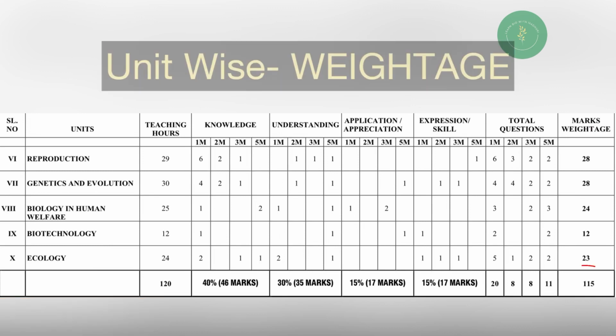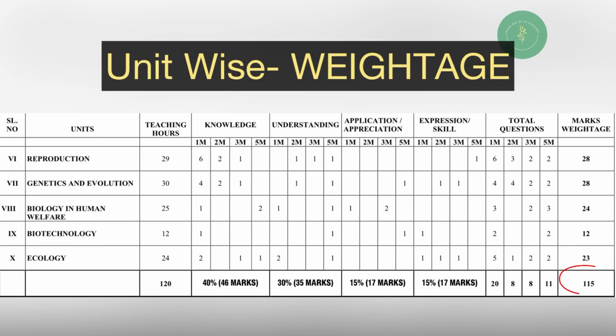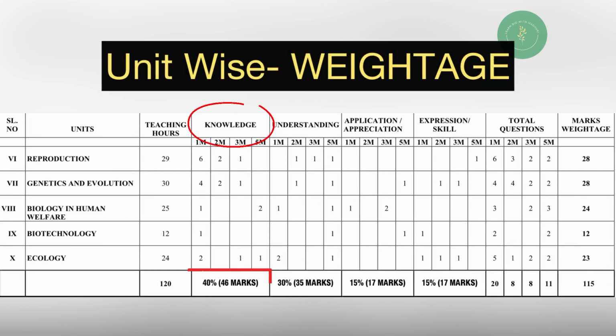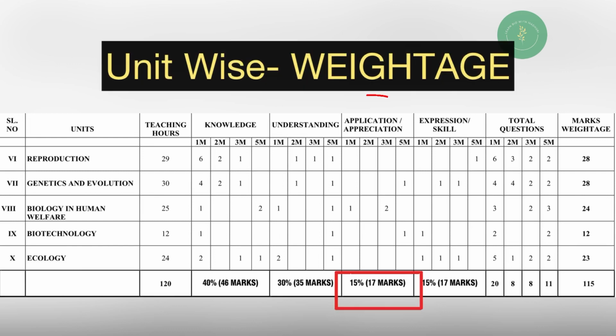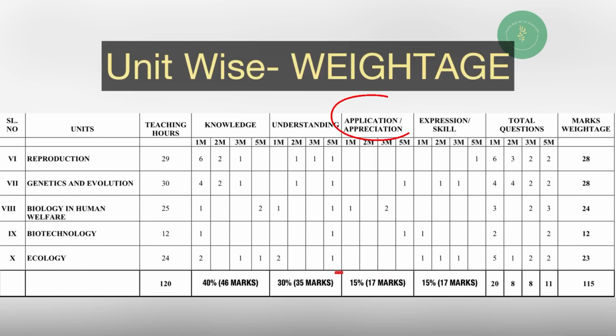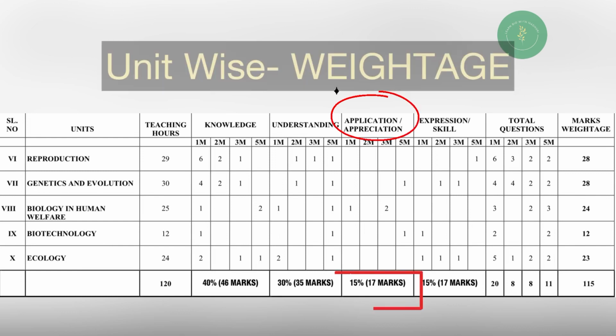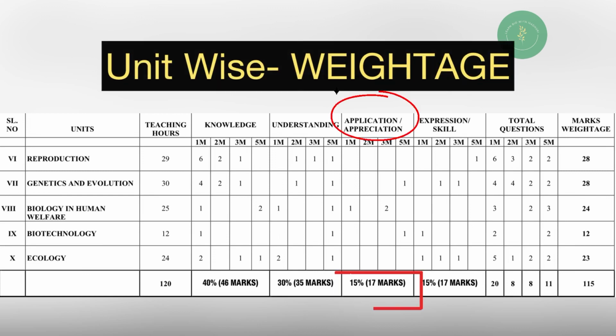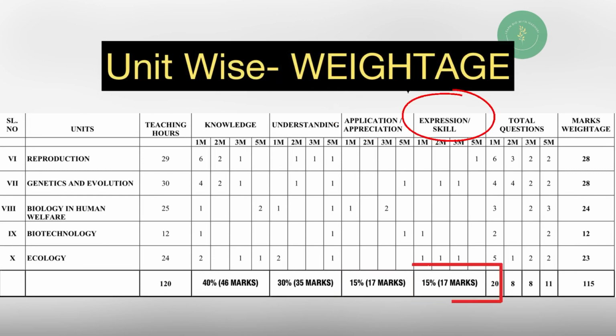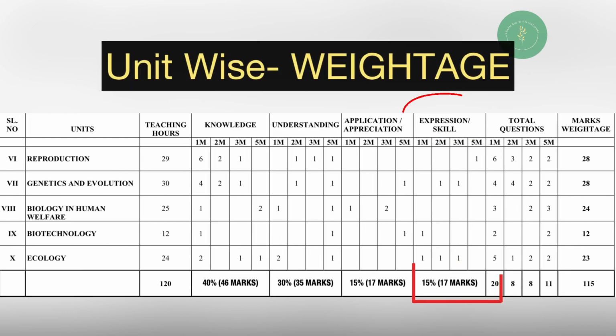Out of 115 marks, the knowledge based questions asked here will be 40%, that is around 46 marks. Understanding based questions will be asked in the question paper around 30%, that is 35 marks. Application based questions will be only 15%, that is 17 marks. These questions will be slightly tough, so the percentage will always be lesser. Skill based questions will be like diagrams or flowcharts. It will be only 15% again, and 17 marks is allotted to these skill based questions in the question paper.